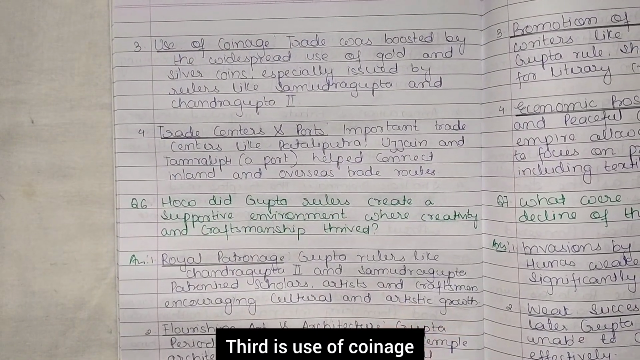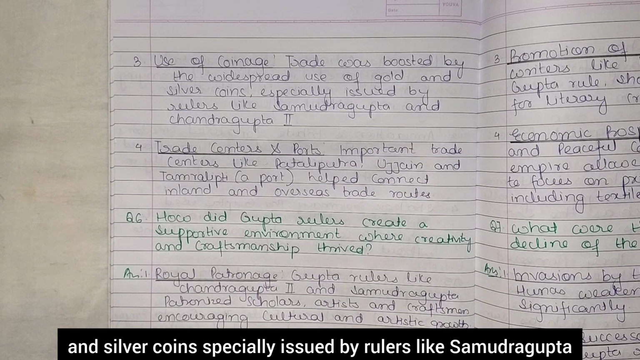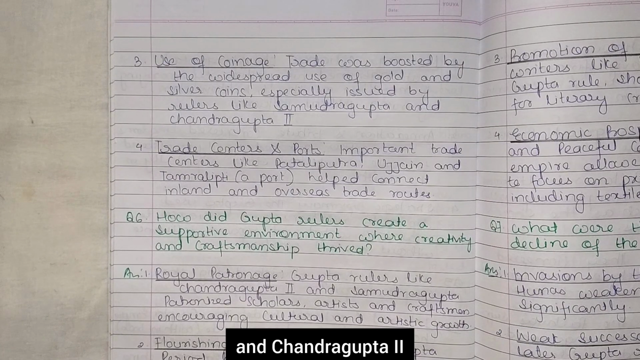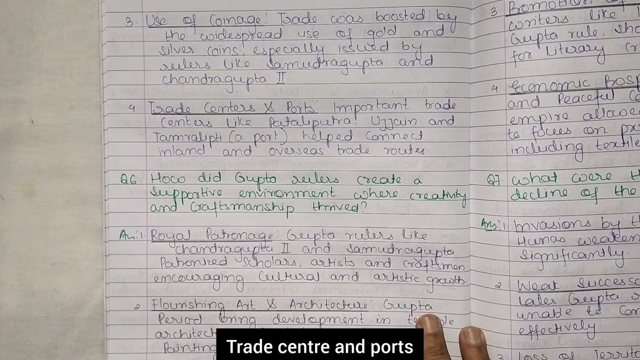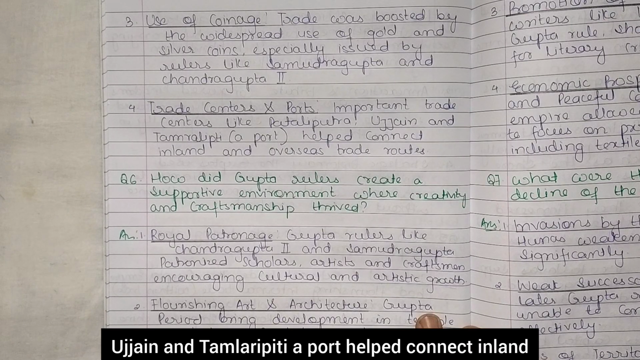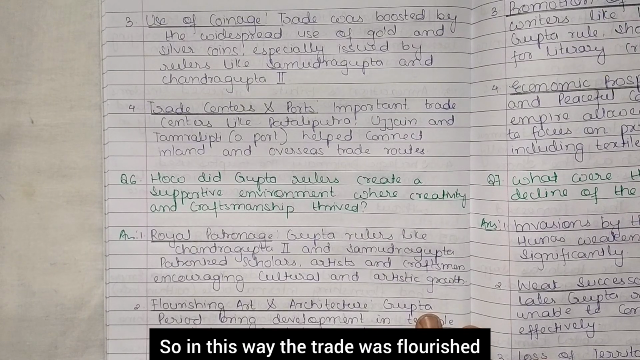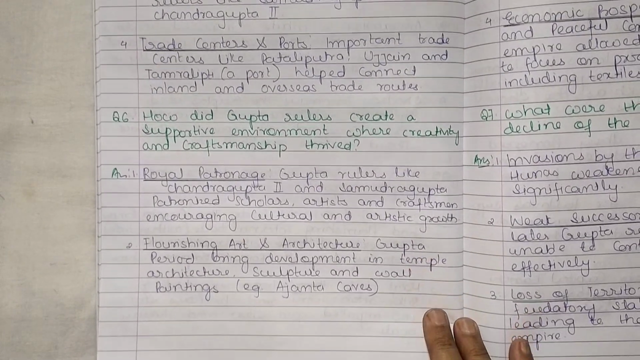Third is use of coinage. Trade was boosted by the widespread use of gold and silver coins, especially issued by rulers like Samudragupta and Chandragupta II. Trade centers and ports. Important trade centers like Pataliputra, Ujjain and Tamralipti, a port, helped connect inland and overseas trade routes. So in this way, the trade flourished.